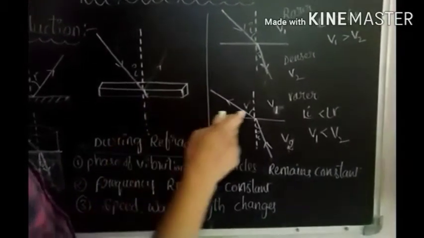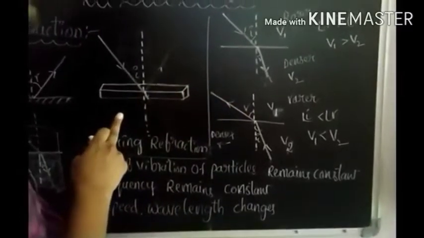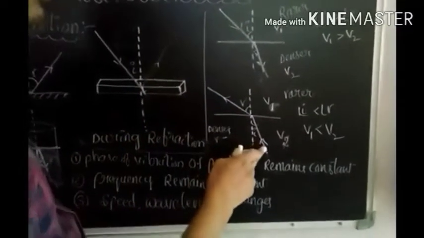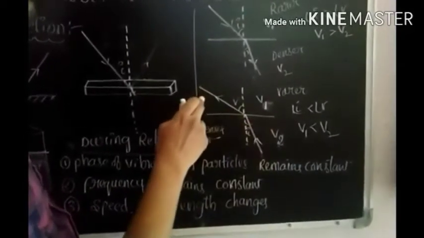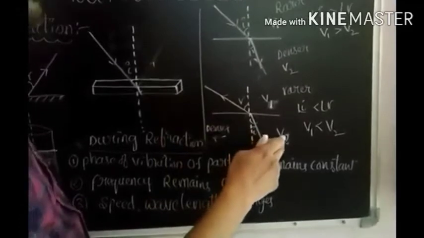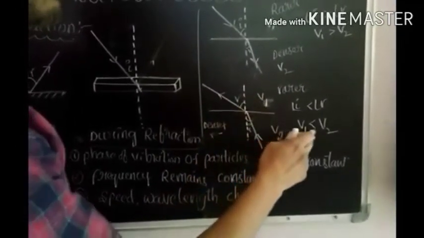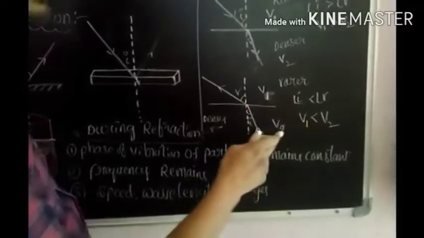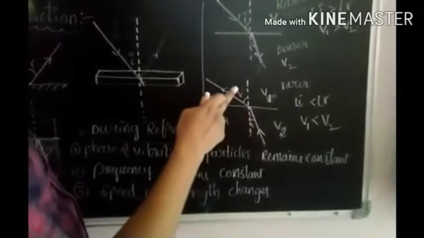Then it bends away from the normal. So light traveling here, the light ray traveling from denser medium to rarer medium, the speed of the light in denser medium is v2, speed of the light in rarer medium is v1. So here v1 is less than v2, means v2 is greater than v1. So angle I is less than angle R.